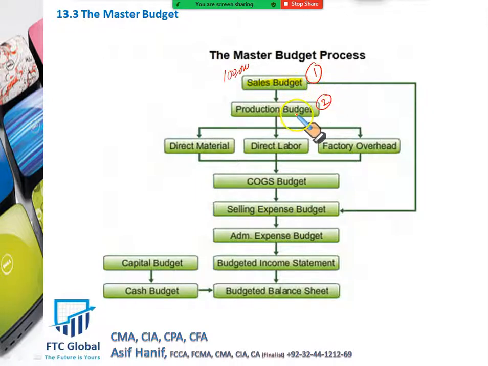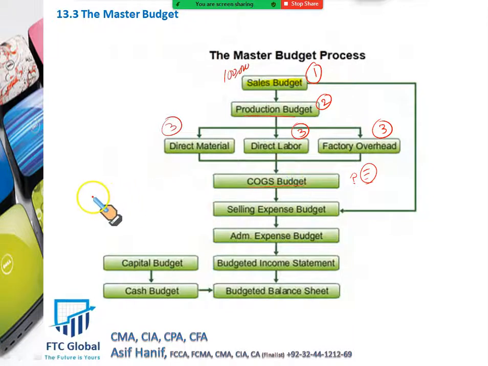Once the production budget is drawn, then based upon what we want to produce, we can draw up our direct material budget, direct labor budget, and the overhead budget. Whichever of these you can draw first, all of these can be made simultaneously. Now, once we have drawn these budgets, we can calculate that if we sell these 100,000 units, what would be the cost of sales on these 100,000 units? What will be the material, labor, and overall cost? This is called cost of goods sold, which I'm sure you are quite comfortable with.